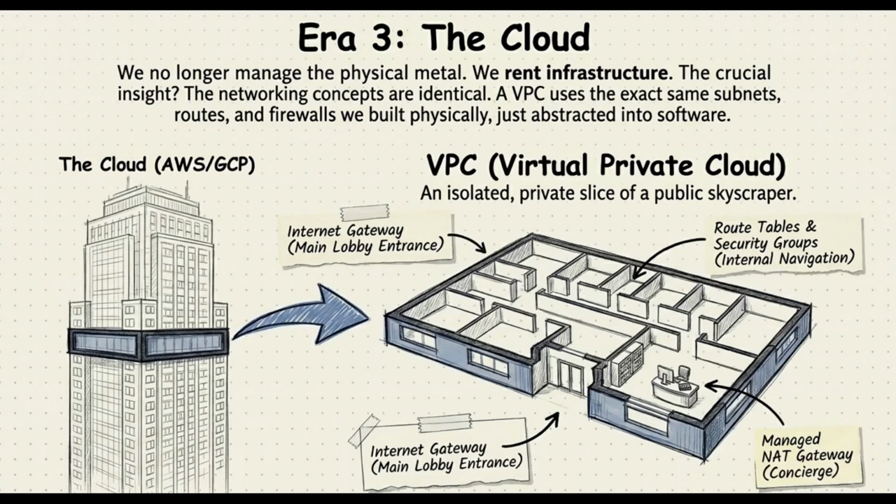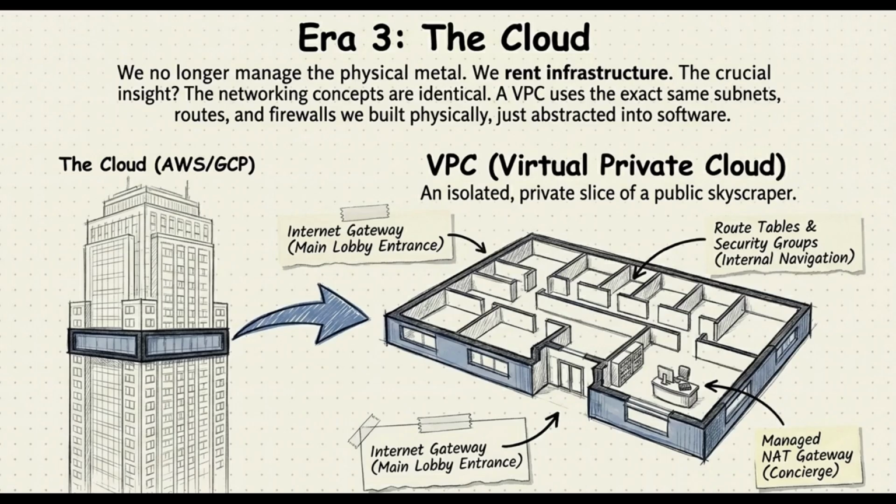To keep up with our crazy rapid scaling, we decide to pack up and move our application into the cloud. Instead of buying land, building a literal structure, and running network cables ourselves, we just spin up a virtual private cloud, or VPC, inside platforms like AWS or Google Cloud. A VPC is essentially like renting an isolated, managed floor inside a massive, highly secure global skyscraper.